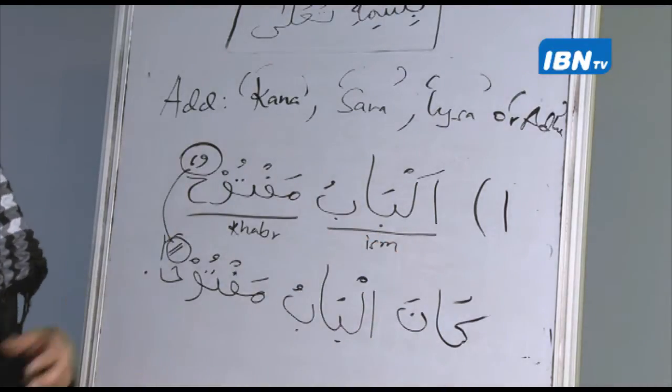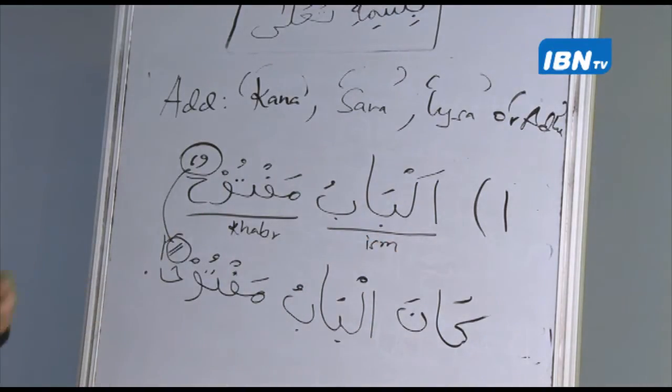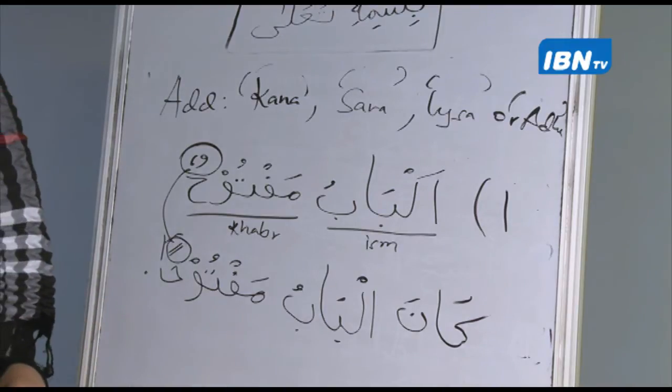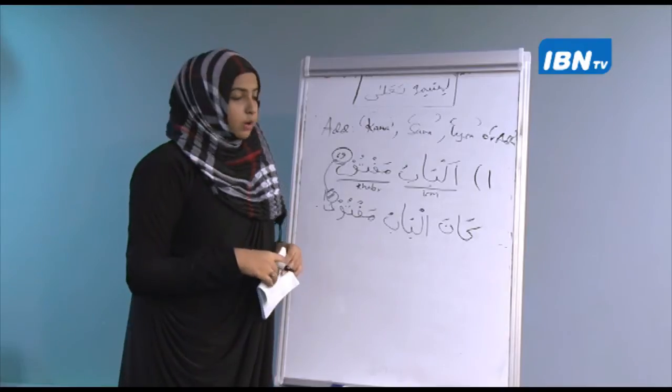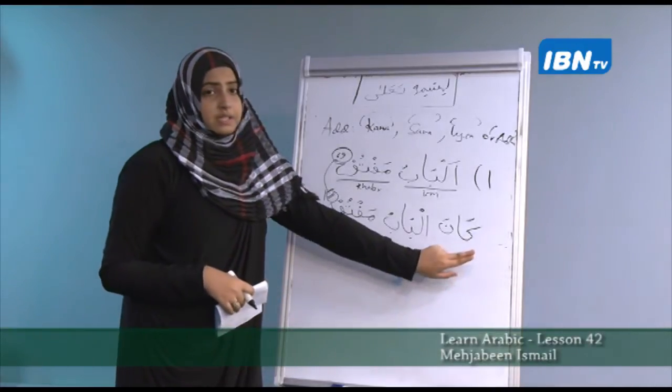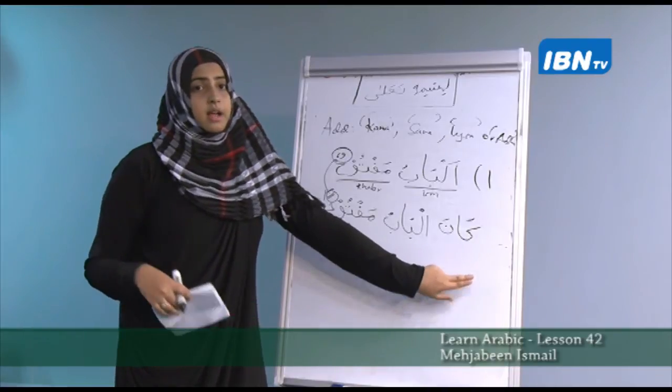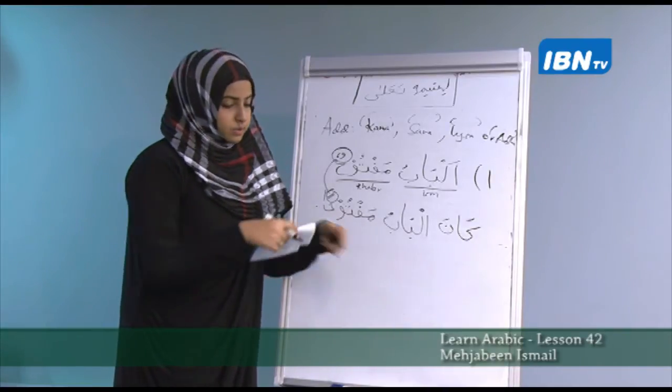So al-babu maftuhun, the door is open. كان الباب مفتوحا, the door was open. Why was? Because kana is fi'lun naqis, but in the fi'lul madi, the past tense.